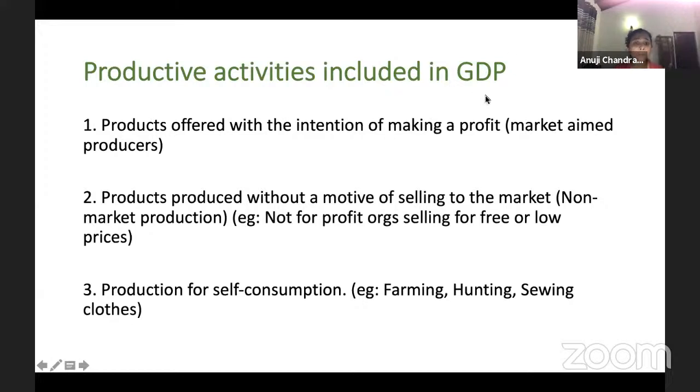Then products that are produced without a motive of selling to the market. Now, sometimes you might not have the motive of selling to the market. I don't want to sell it to the market. Okay. Example, not-for-profit organizations selling for free. You might have seen these companies selling for a very low price. For an example, Hela Bojun, you might have heard. I'm pretty sure most of you are from Colombo. When you go to other areas like Kandy, any area basically, I'm pretty sure you might have passed at least one Hela Bojun. Okay. But we tend to go to this Hela Bojun because one thing is the food is really good.